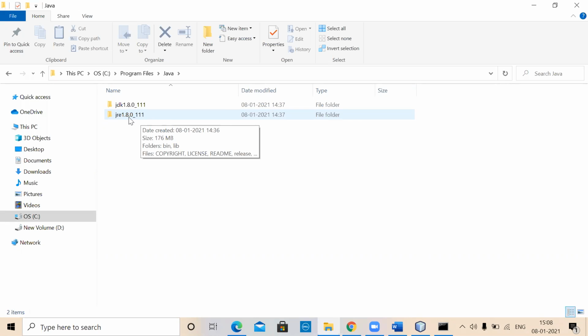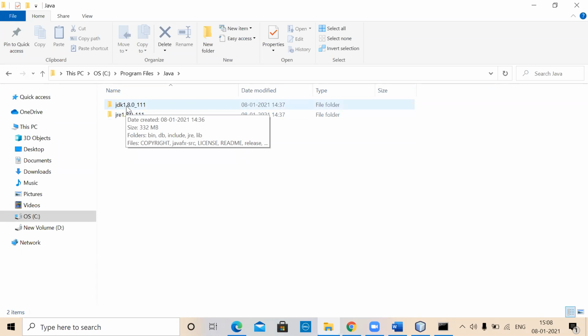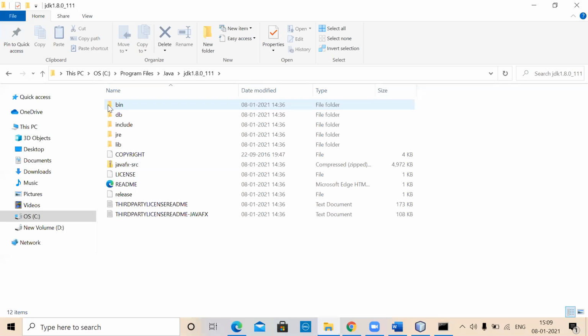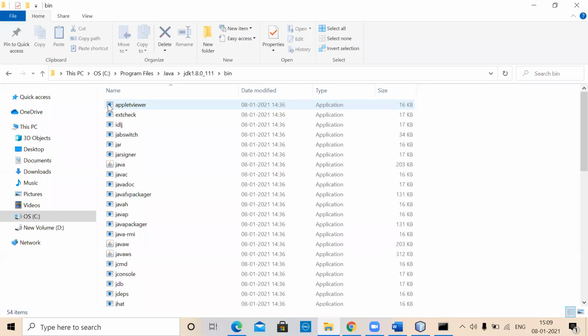Java Development Kit, where you can write your programs, compile and generate class files, and execute those class files by using the Java interpreter. Essentially, this Java runtime will contain the Java interpreter. JDK will contain your Java compiler also, javac. So you can go into this JDK, for example. In this, you have the bin folder. In the bin folder, you have the javac command. Right? This is the actual compiler.